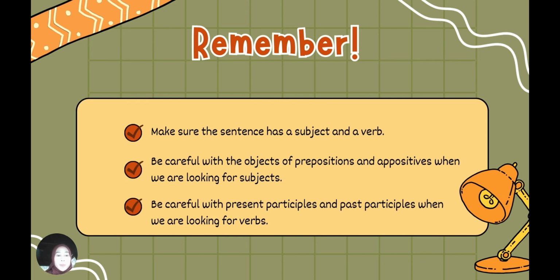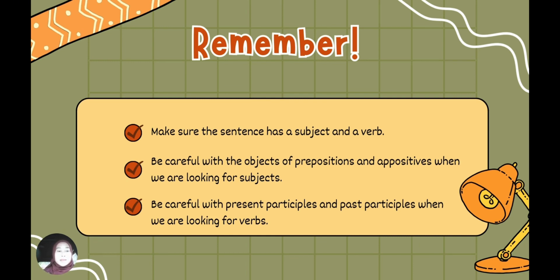The object of a preposition or of an appositive can resemble a subject, but it turns out that it is not a subject. Meanwhile, participle can resemble verbs. Therefore, we should be able to carry out the following steps to ensure that one sentence must have one subject and a verb.